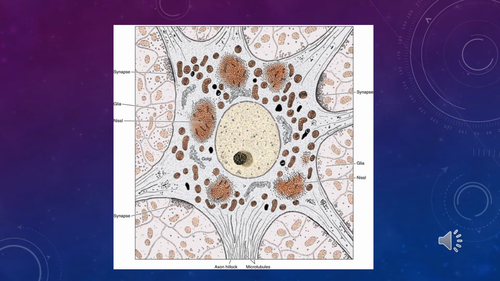This is a good scheme showing the location of the main organelles in the cell body of a neuron. A large nucleus with a single nucleolus is visible, as well as the Golgi apparatus and granules of rough endoplasmic reticulum with polyribosomes, which form Nissl substance or Nissl bodies. There are also many mitochondria, because protein formation is energy dependent.